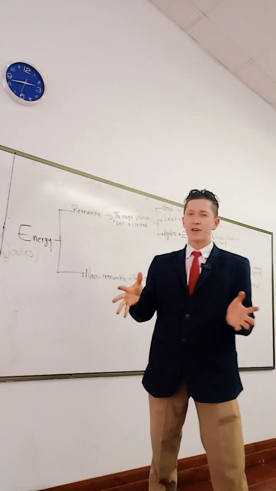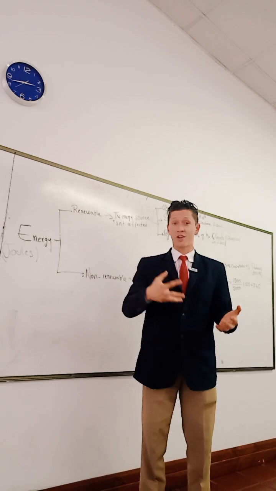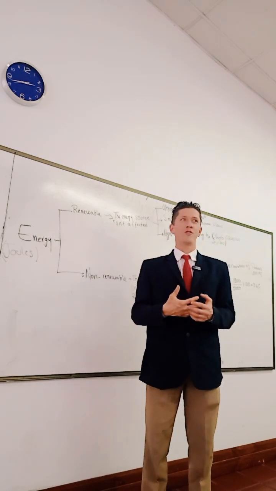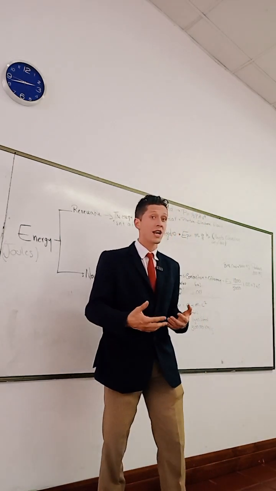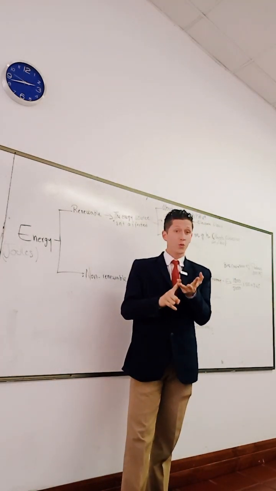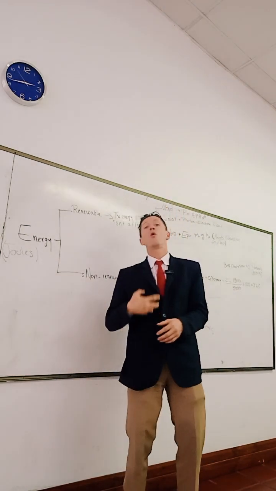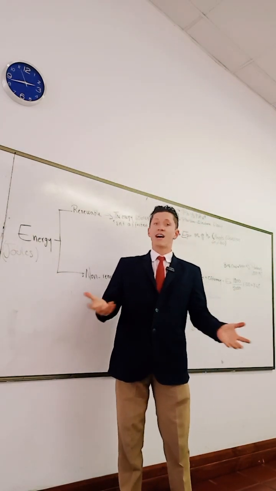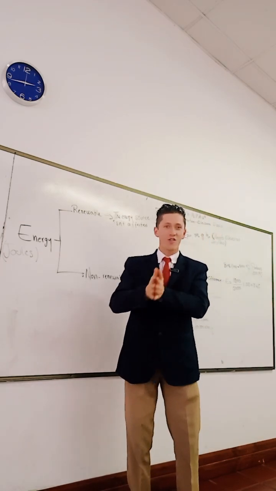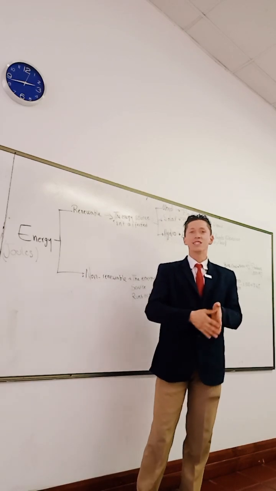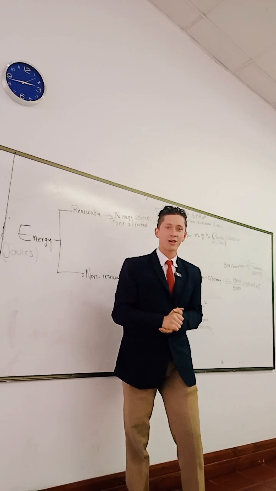So the first part of this is to understand what energy is, where energy is currently coming from, and which kinds of energy sources we are running out of. Currently, we are running out of coal, wood, petroleum, oil, and gas. We need to find more and more sources of energy. That's why we need more green energy types. So if you are going to be using energy, try to use green energy.